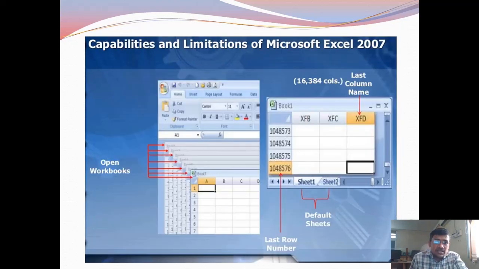The capabilities and limitations of Microsoft Excel. We can open a number of workbooks at a time.